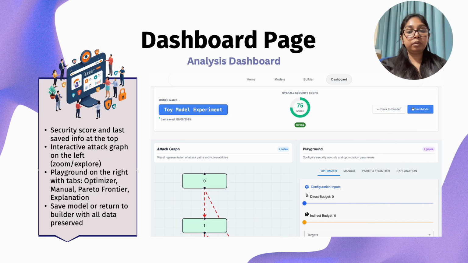The dashboard gives an overview of your scenario's results. At the top, you see your security score and last saved info. On the left, there is an interactive attack graph where you can zoom and explore vulnerabilities. On the right, the playground lets you adjust parameters with tabs for optimizers, manual controls, path frontier, and explanation. You can also save your model or return to the builder at any time with all your data preserved.